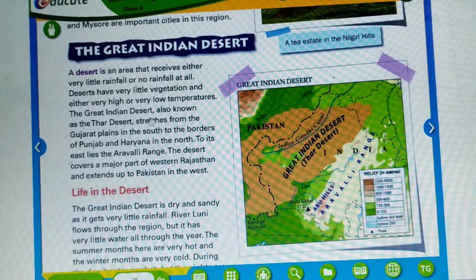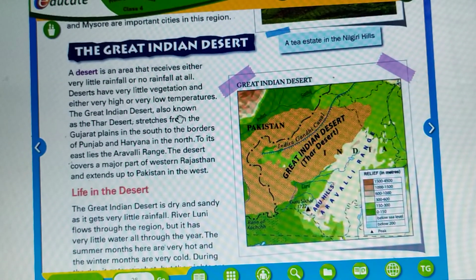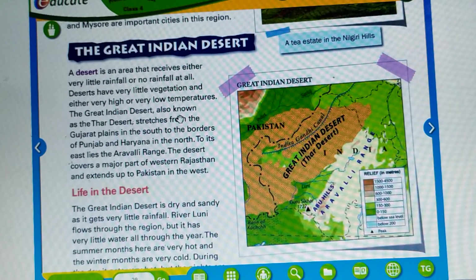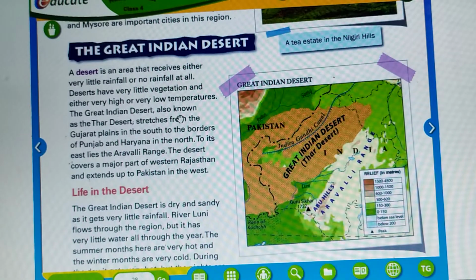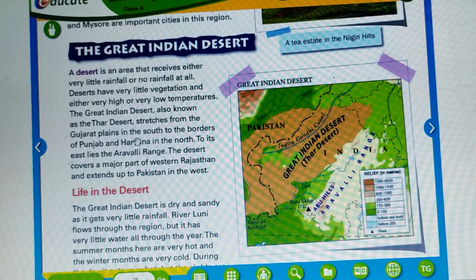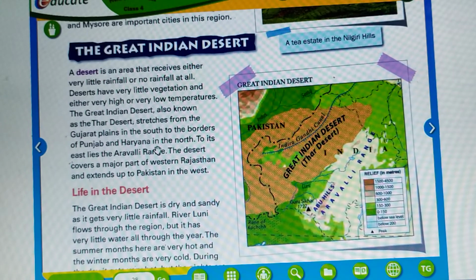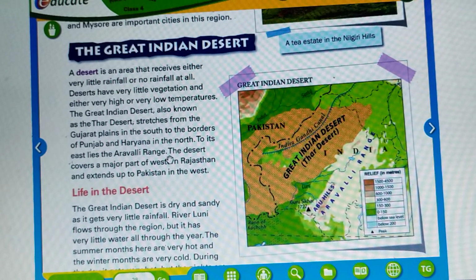The Great Indian Desert, also known as the Thar Desert, stretches from the Gujarat plains in the south to the borders of Punjab and Haryana in the north. To its east lies the Aravalli Range.